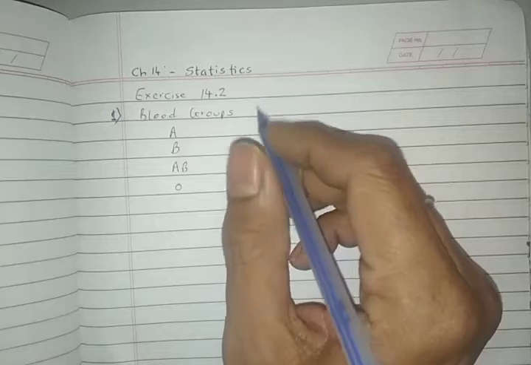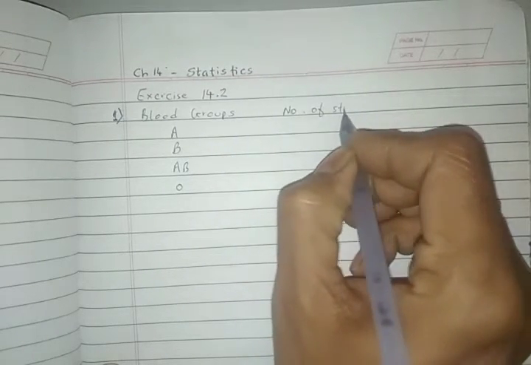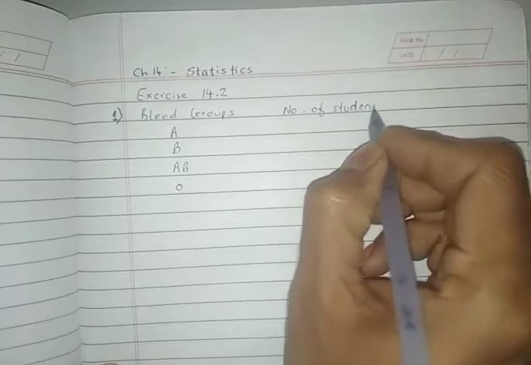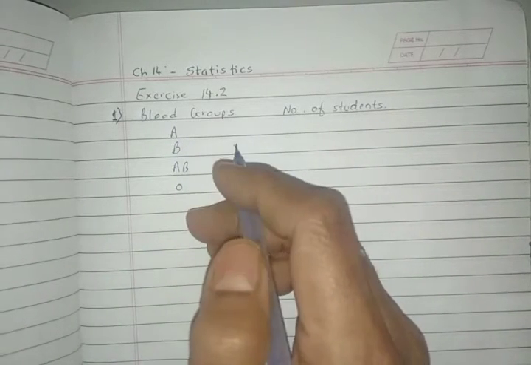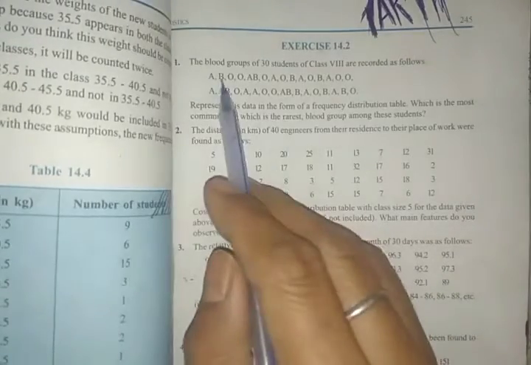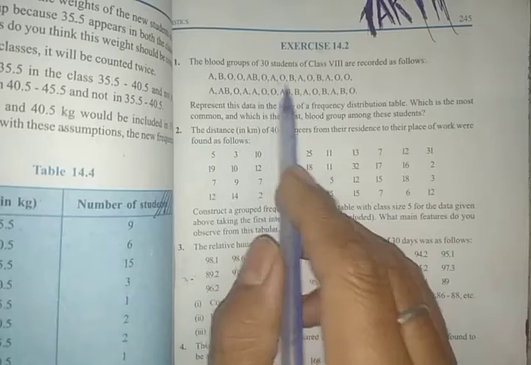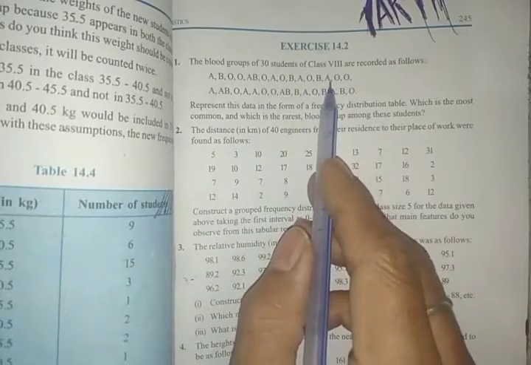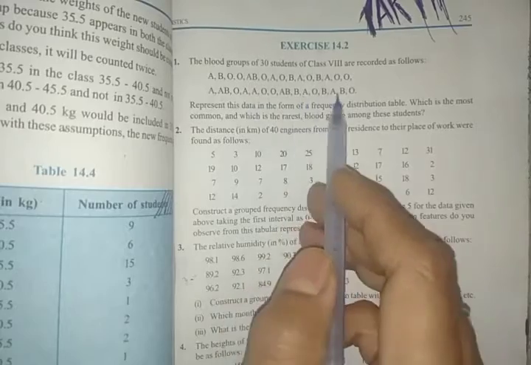Now let's see how many number of students have blood group A. We'll count them. The blood group A is 1, 2, 3, 4, 5, 6, 7, 8 and 9.